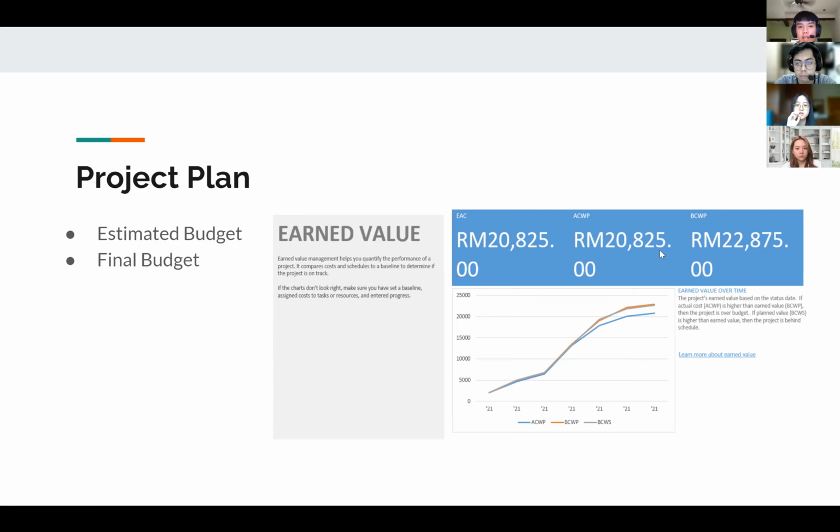As you can see, the estimated budget we have is actually 22,800 ringgit and 875, sorry, and then the final budget we got is 20,000 with 825. So actually, in this project plan, we have used a lesser budget. So I'll pass it up to Hui Hui.